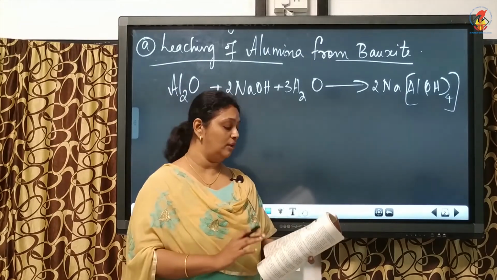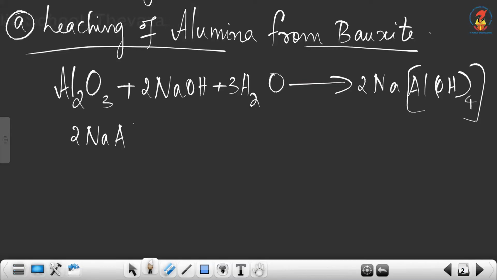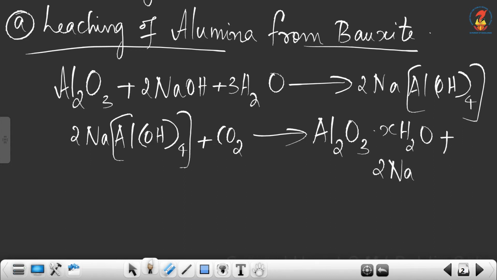The equation is 2Na[Al(OH)4] plus carbon dioxide gas will give hydrated alumina, that is Al2O3.xH2O, plus the byproduct sodium bicarbonate.